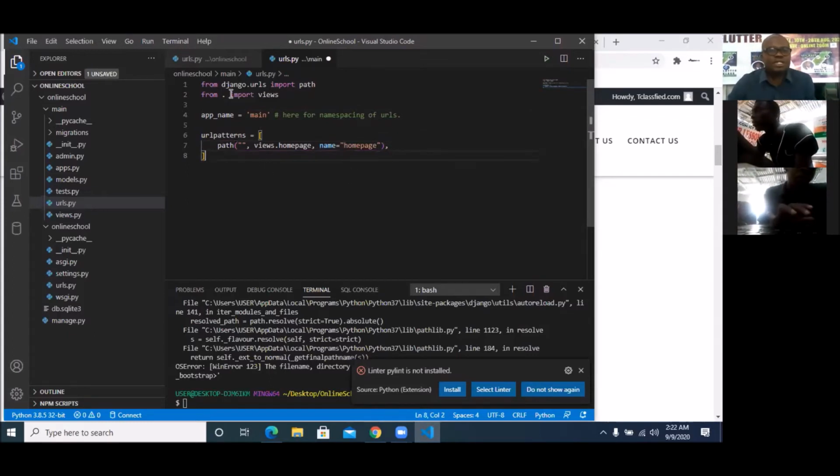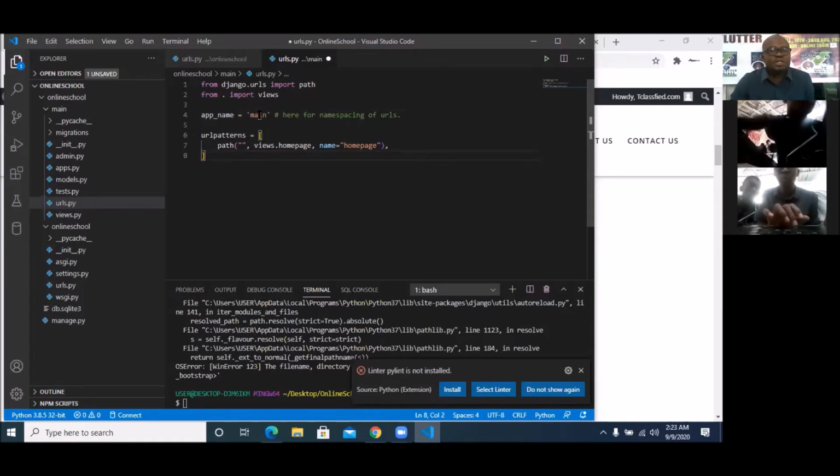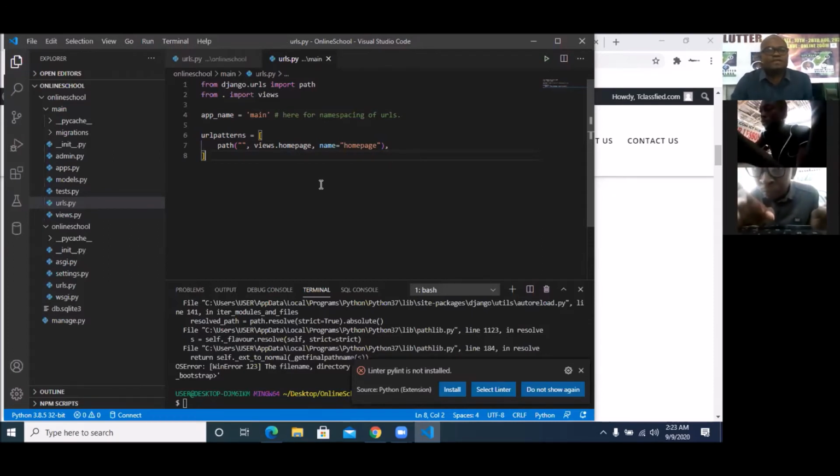So what actually happened here is that from Django.urls package, we imported path because we are going to be using path here. Then from this very folder, we imported views. Though we've not created the views yet, we imported it. So we use namespacing URL to say app_name equal to main, because we're going to be looking at main. Then the URL pattern that we use is that we're setting the path. Once you type main, I want to see views.homepage that has this name homepage, but we'll create these views very soon. So I'm gonna Control S to save.